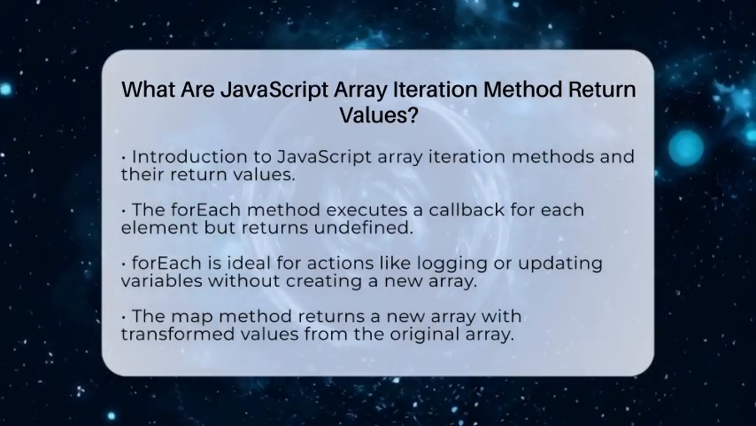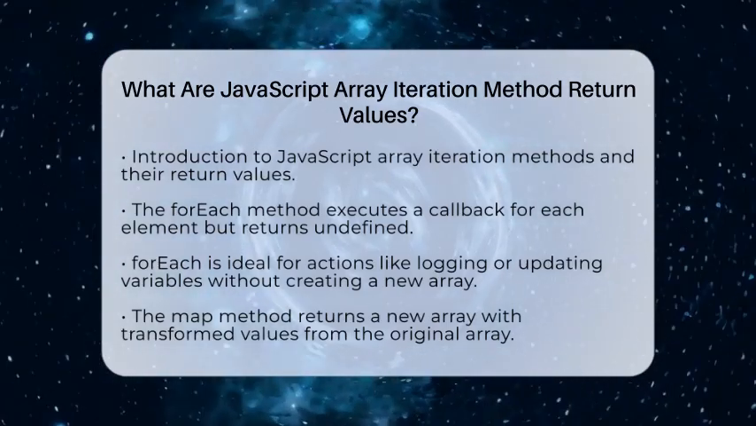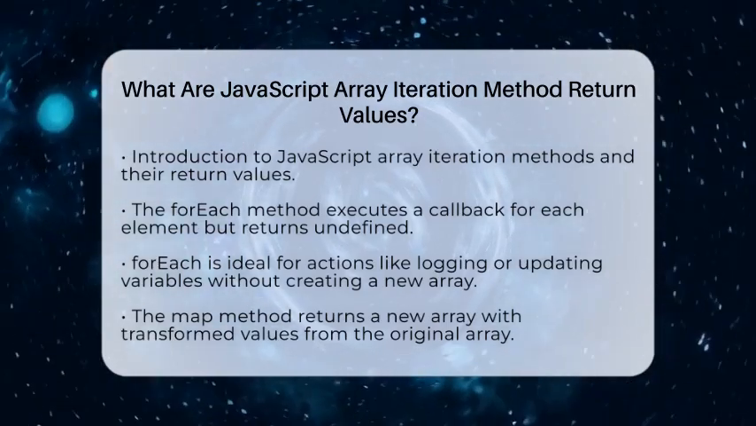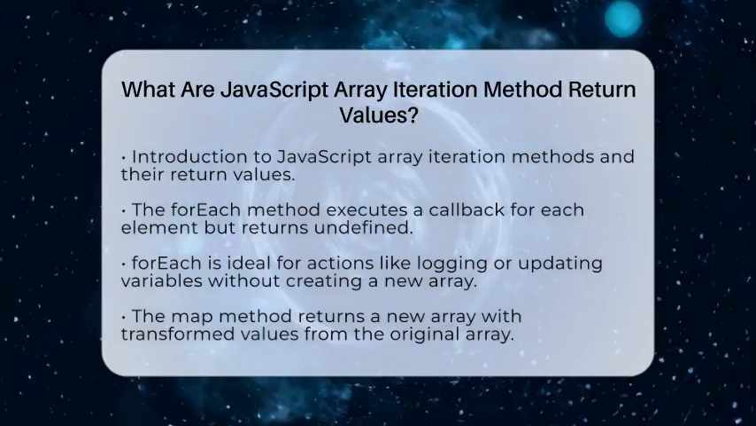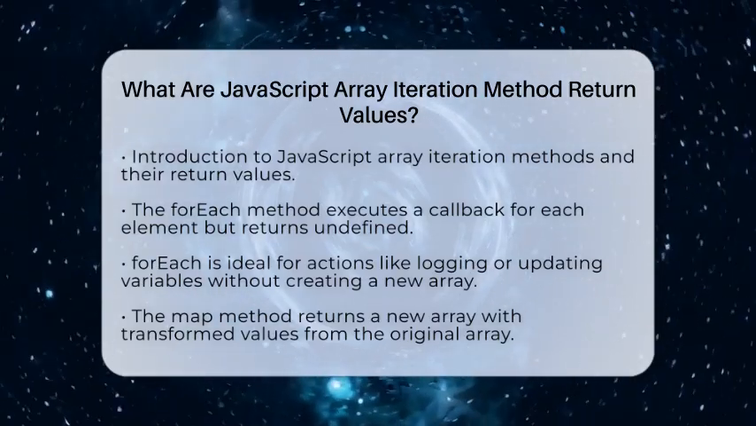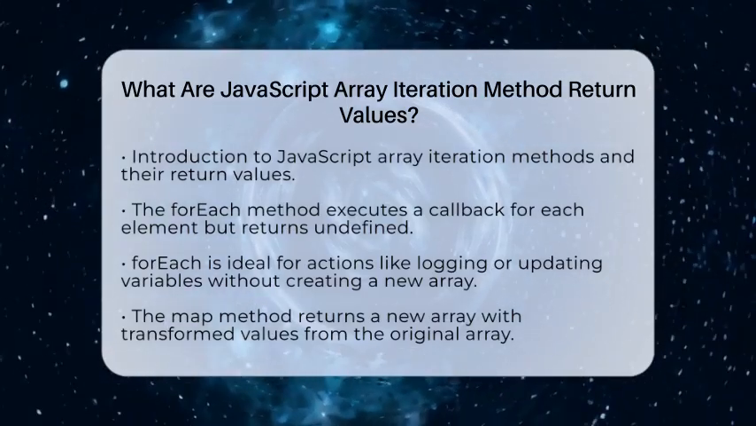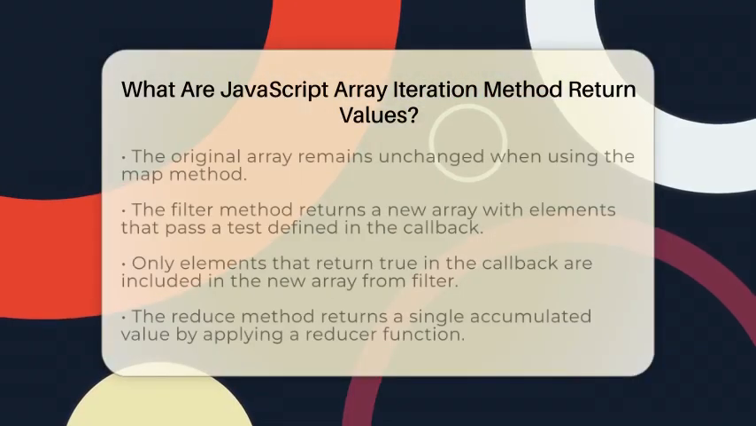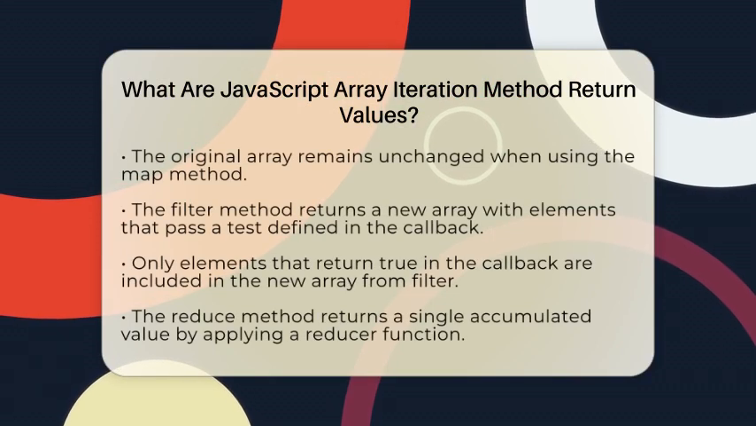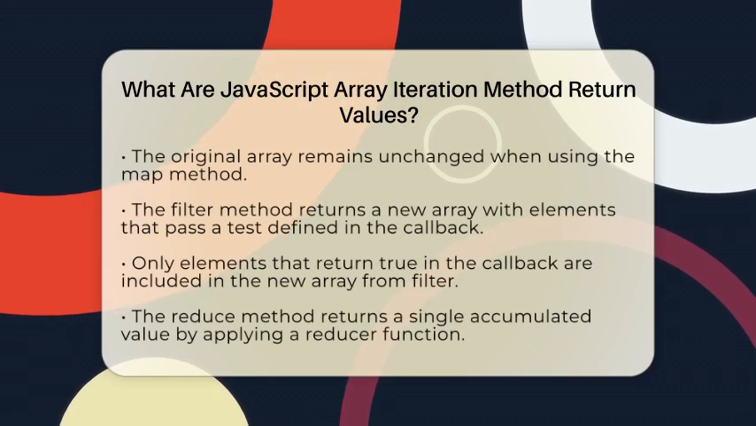Next up is the map method. This one is quite handy because it returns a new array. The new array contains the results of applying the callback function to each element in the original array. The original array remains unchanged. Use this method when you want to transform each element and get a new array of those transformed values.